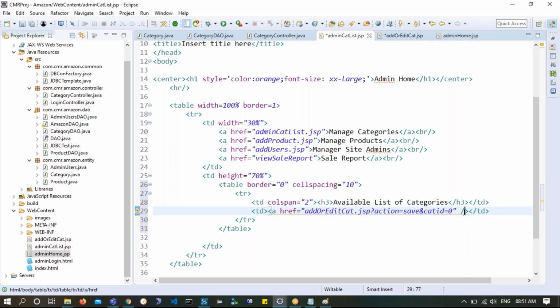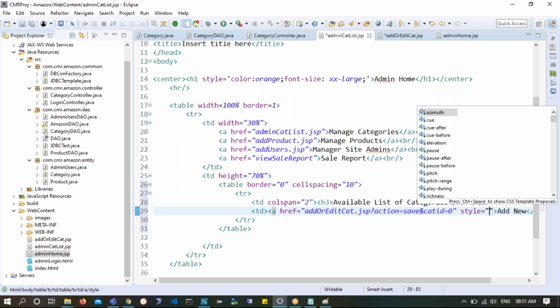And so here I will say /a, and within which I will say add new. Now I don't want this href to be shown as a link. Rather, I wanted this to be shown as a styled thing. Well, you can style it in any way. Style. This is important. Many people will follow this, that's why I'm showing. What do you call this? Style is equals to, what do you call this?